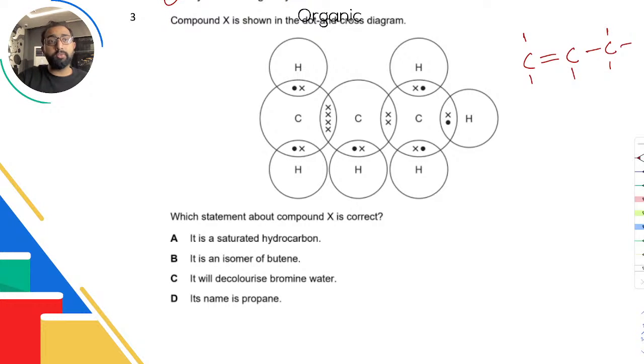It is an isomer of butene. Not really, because butene has 4 carbons and a double bond. This one has a double bond but not 4 carbons, so butene nahi ho sakta. It will decolorize bromine water. Yes, anything with double carbon bond will decolorize that. So yeah, this is true. Its name is propane. Not really, it has a double bond in there. Propene is the name.